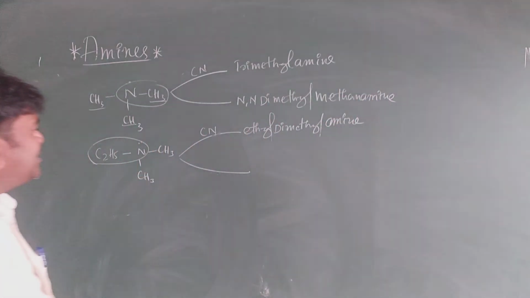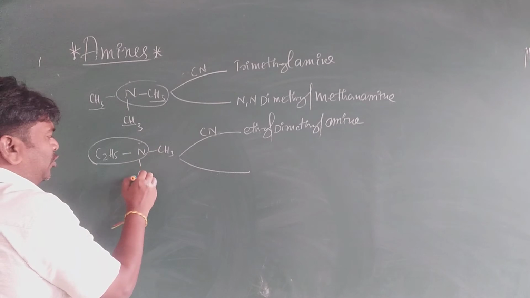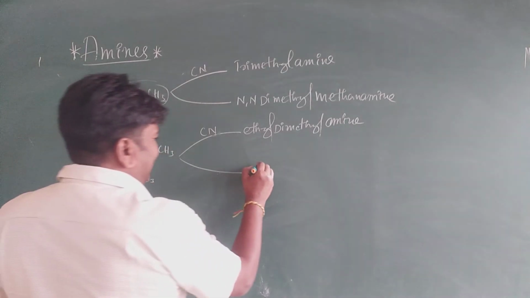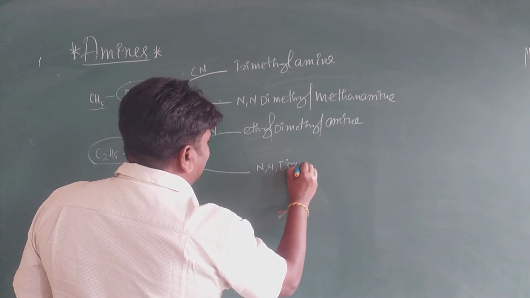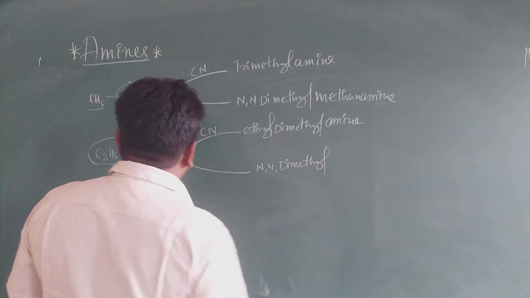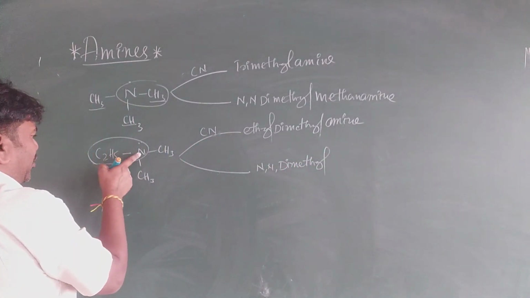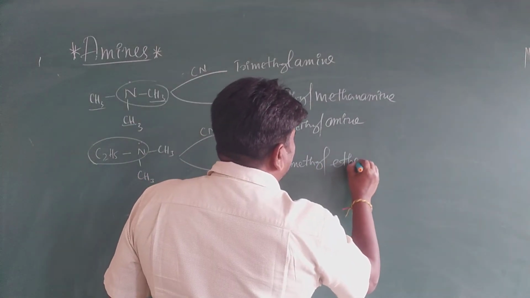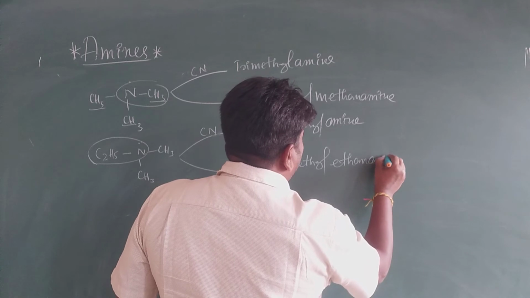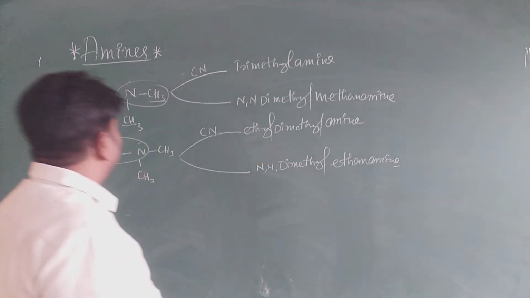In the IUPAC name, two methyl groups are attached to nitrogen. That is N comma N dimethyl. Okay, so nitrogen is attached to two carbons of the long chain. It is ethanamine. Okay, this is the tertiary amines.